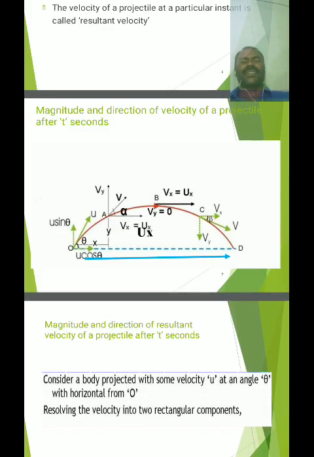The resultant vector can be divided into perpendicular components. The horizontal component is the resultant quantity into cos theta, and the vertical component is the resultant quantity into sin theta.